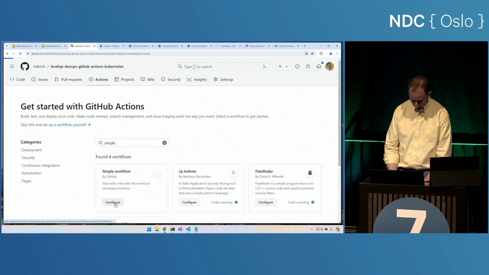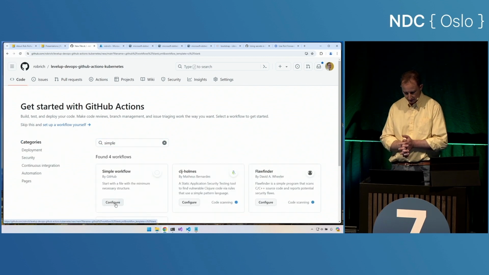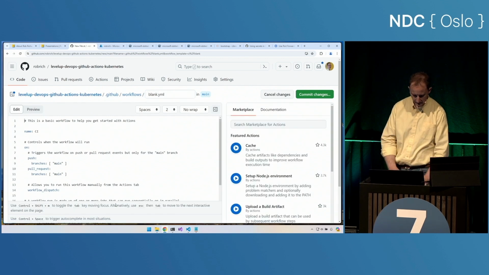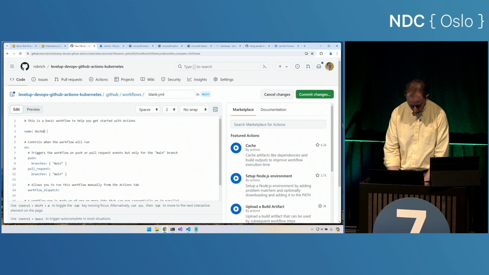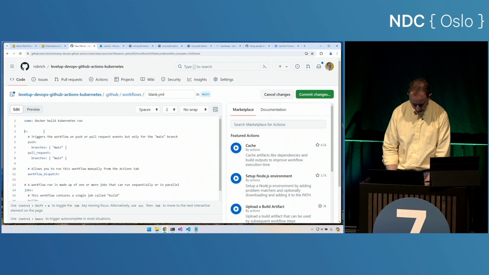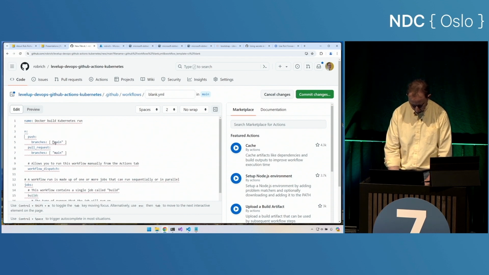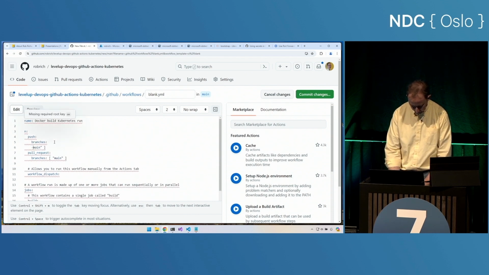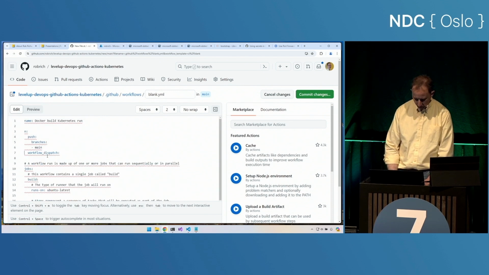Here's our simple workflow, and let's start configuring from there. Cool. So I'm going to do this: Docker build, Kubernetes run. That's what my build will do. Let's clean up some of this. We want to do it on push to the main branch. That's great. We'll come back to pull requests. Let's remove that. Workflow dispatch is great.